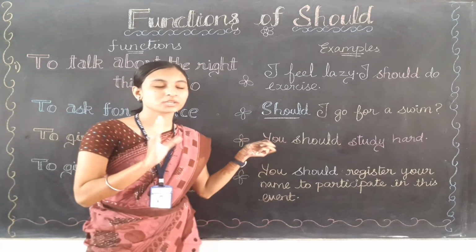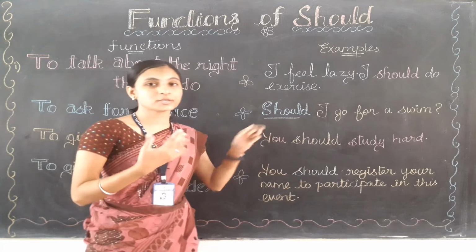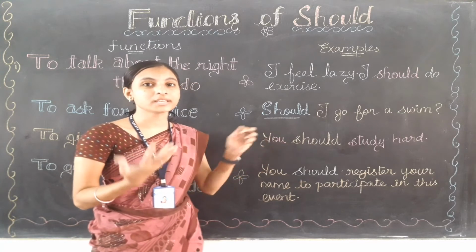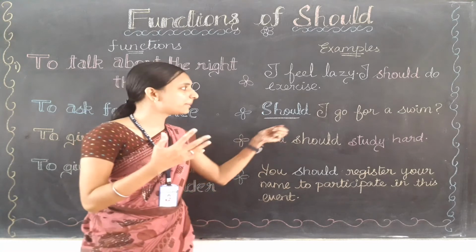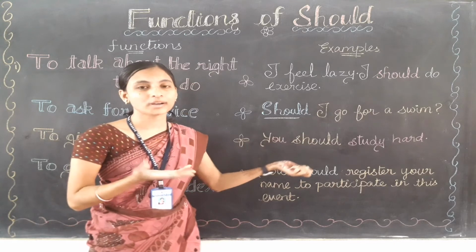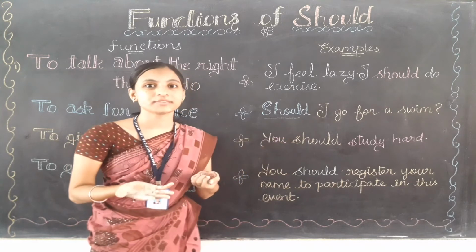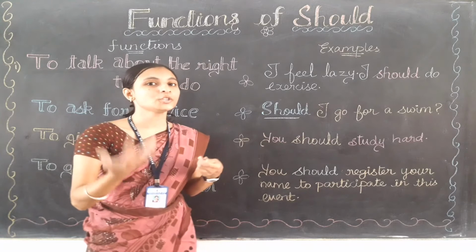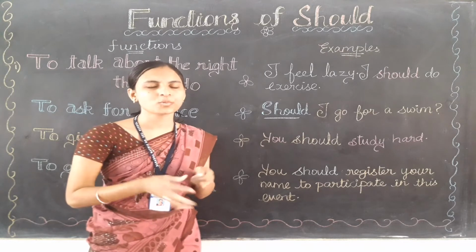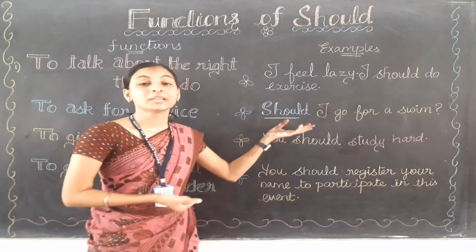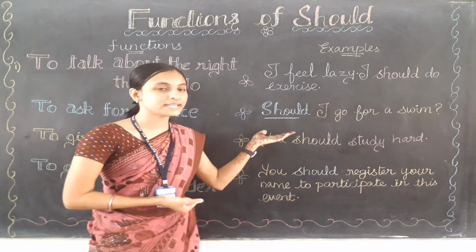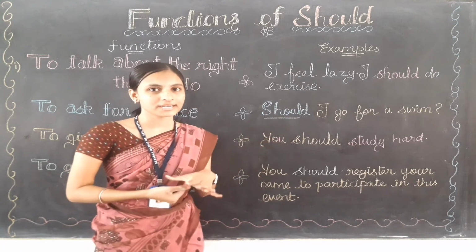Likewise this will also give the meaning. கண்டிப்பா நான் ஸ்விம்முக்கு போகணுமா? So this sentence can also give the second meaning. So in those places if you are going to ask for advice, there you can use the auxiliary verb, that is should. Clear, children?